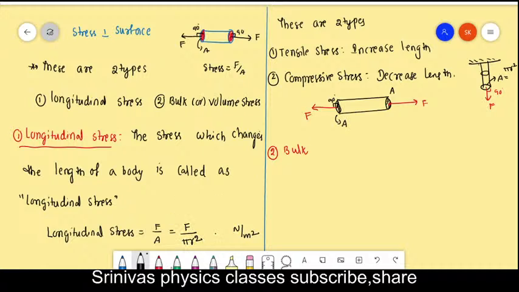Okay. Next one is the bulk or volume stress. What is the bulk or volume stress? This stress is nothing but force by area, force per unit area. In this unit area, how much force are you applying? You follow the cursor. That force per unit area is called the stress. The stress which changes the length is called longitudinal stress.